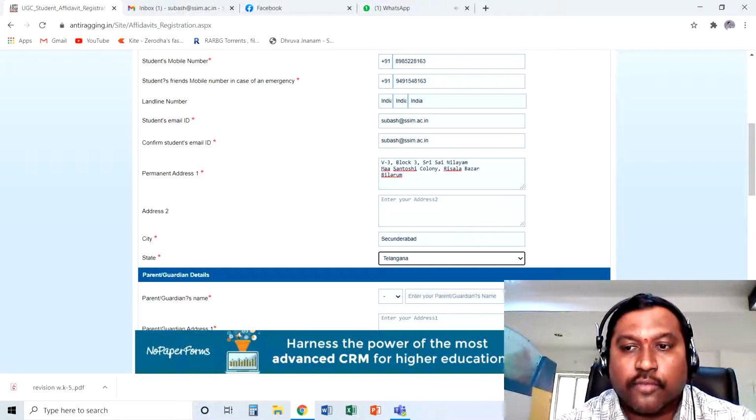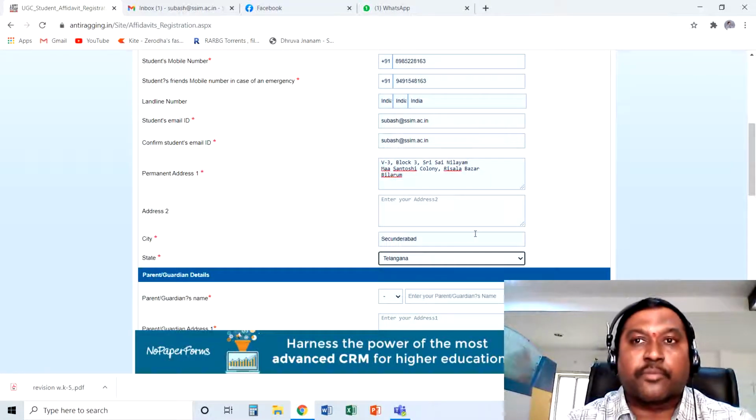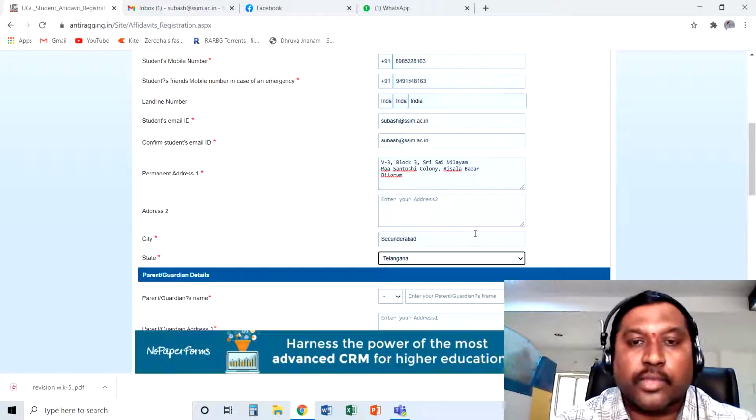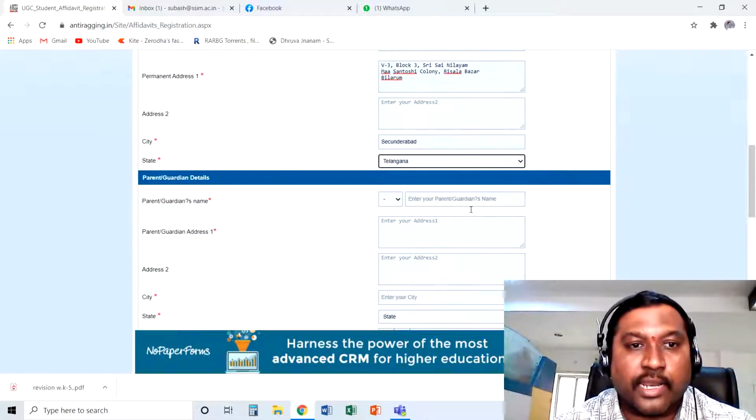If you are giving your permanent address from your own state, suppose a student from Kerala or a student from Kolkata is giving his residential address, then accordingly you have to select the state, like Kerala or Odisha or West Bengal, something like that. I'm giving my residential address, so I have selected Telangana.